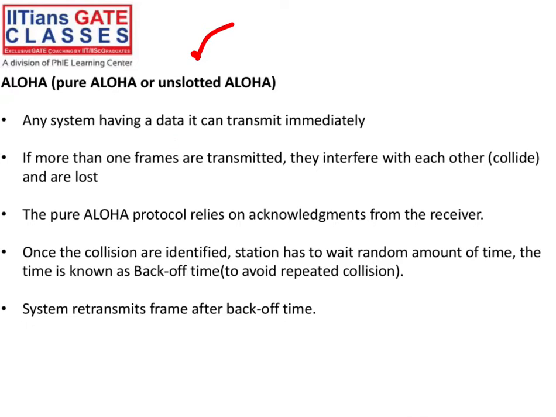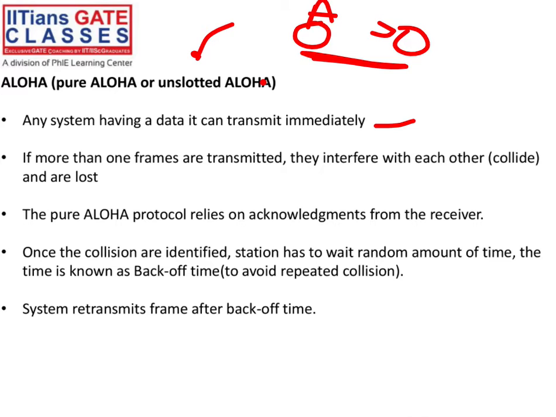So any station having data can transmit immediately. Whatever frame I have, I can transmit on the transmission media. If more than one frame is transmitted, they interfere, right? See, let's say one station is here, another station is here, A and B, and both are accessing the same channel.